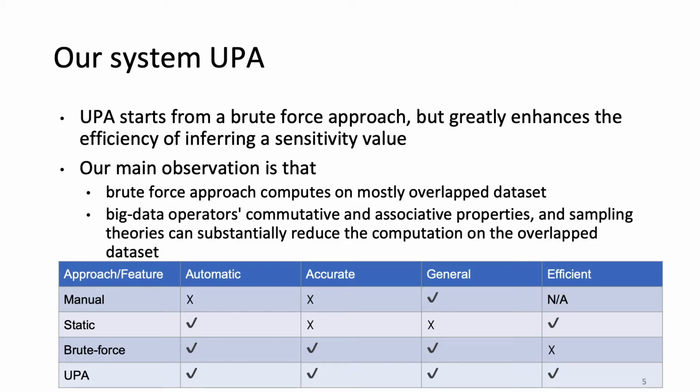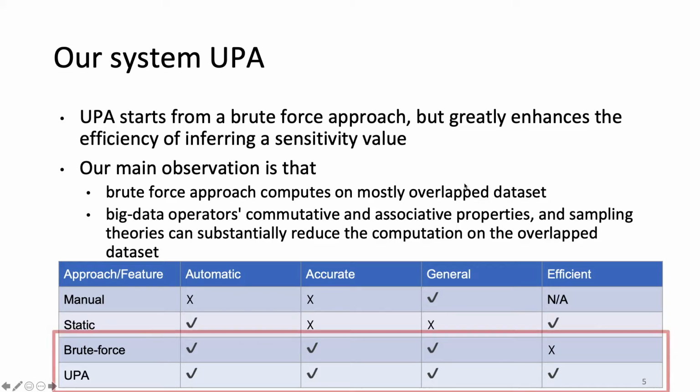We argue that we don't want to trade off automaticity, accuracy, and generality for efficiency, and only the brute force approach has all these features except efficiency. Hence, we start from the brute force approach to build UPA while solving its inefficiency problem. Our main observation is that the brute force approach computes on a mostly overlapped dataset. I will give you the definition of overlapped dataset in the next slide. And big data operators' commutativity and associativity properties and sampling theories can substantially reduce the computation on the overlapped dataset, and hence tremendously enhance the efficiency of the brute force-based approach.